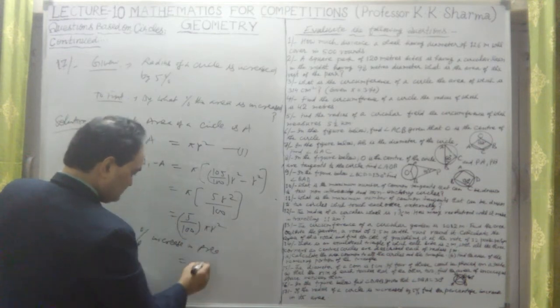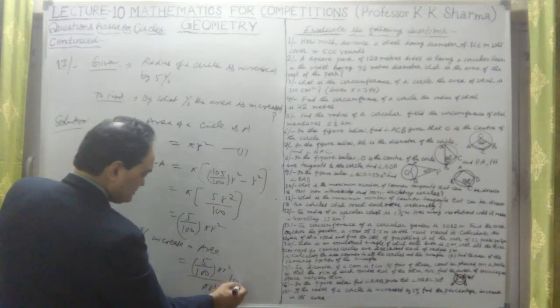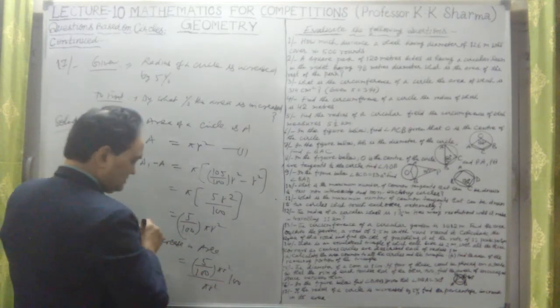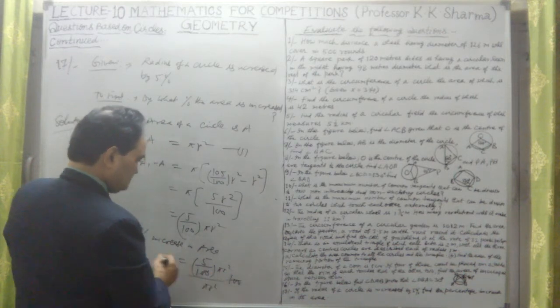This value, 5 upon 100 into pi R square, upon pi R square, the original area, into 100. Now this 100 and this 100 cancel out.